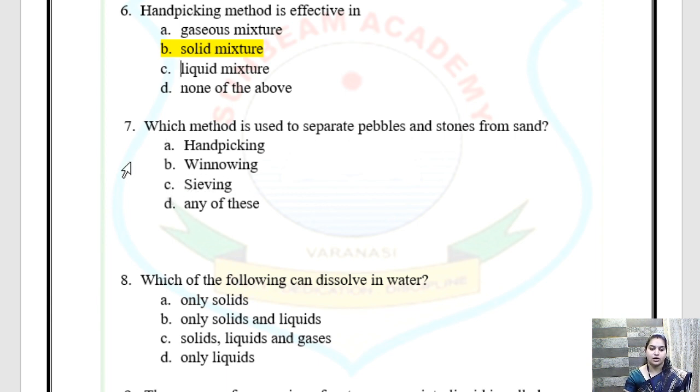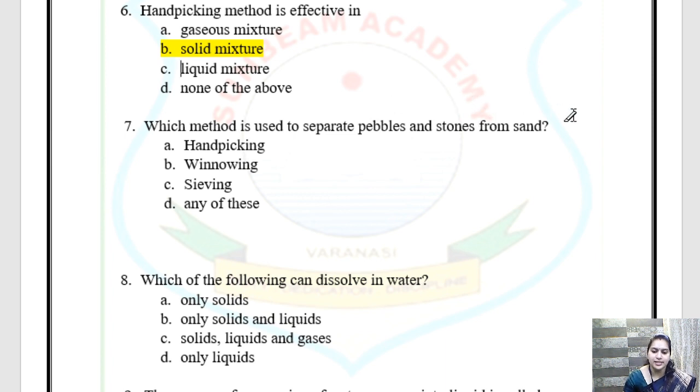Sieving, winnowing, hand picking, any of these. Yes, children. Which is the most preferable method to separate? Hand picking, winnowing, sieving, or any of these?